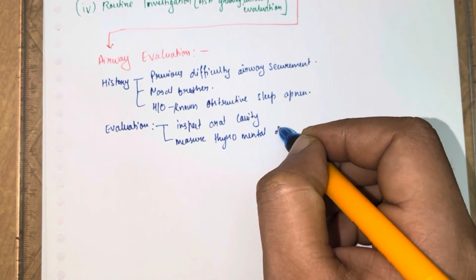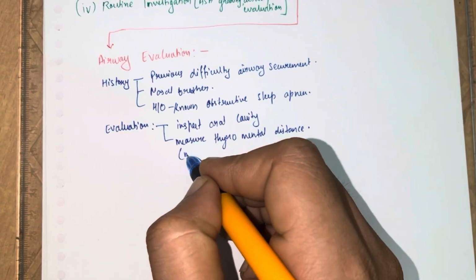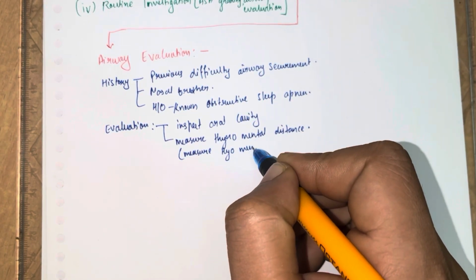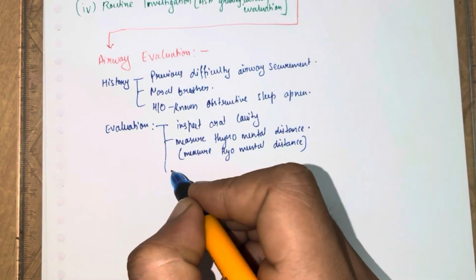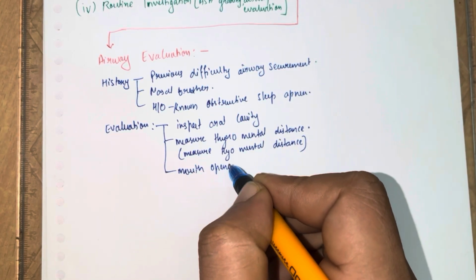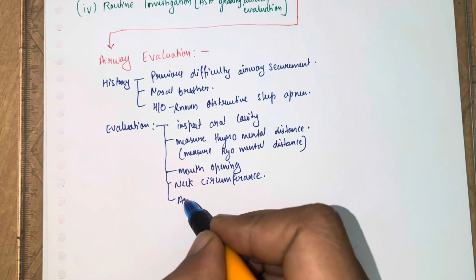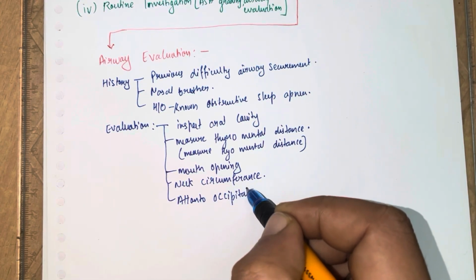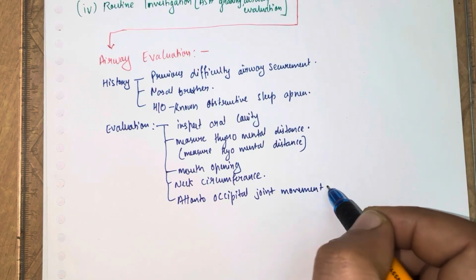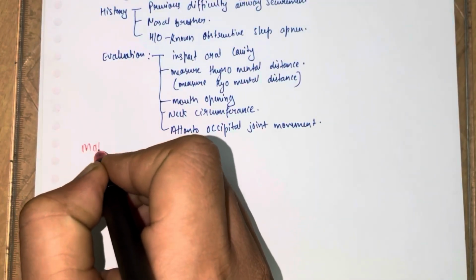Then we measure the thyromental distance or hyomental distance, which are the same thing. Next is the mouth opening. Fourth is the neck circumference or neck movement. And last is the atlanto-occipital joint movement. These are the evaluations for the airway.